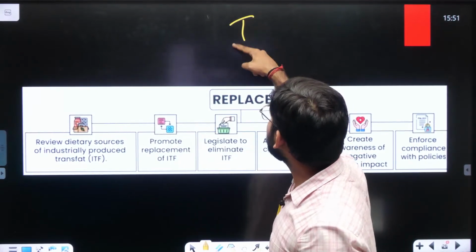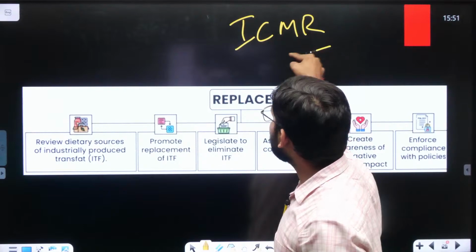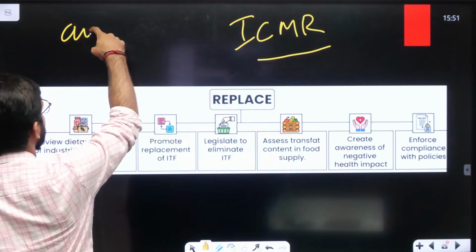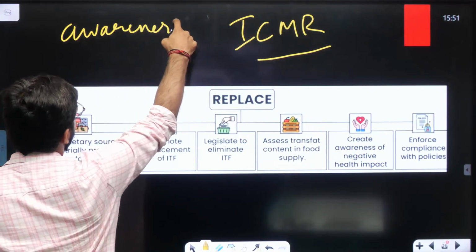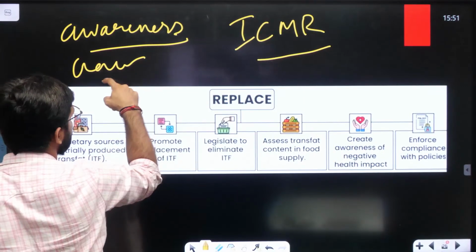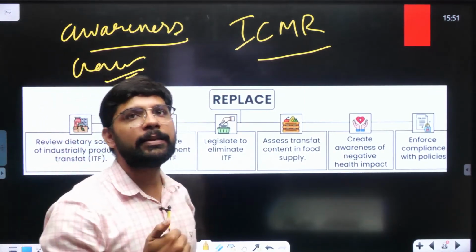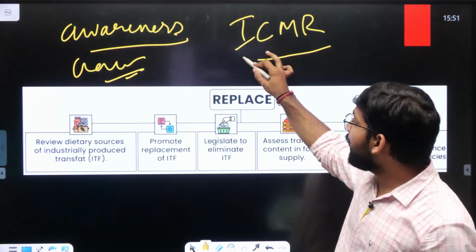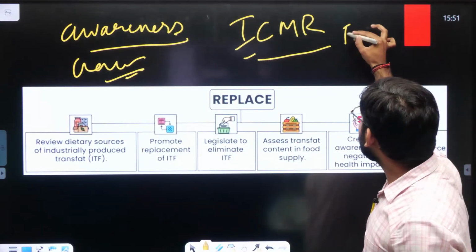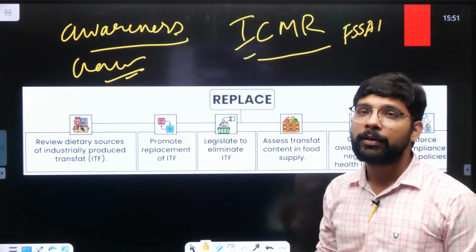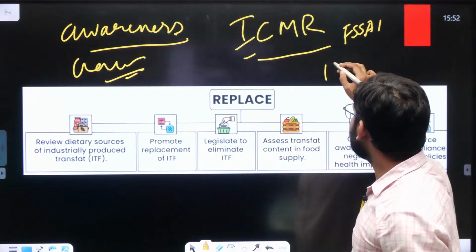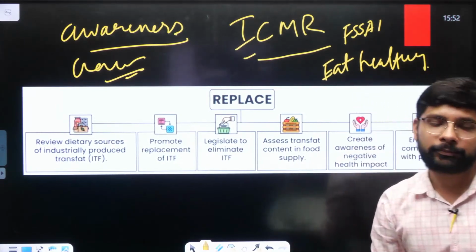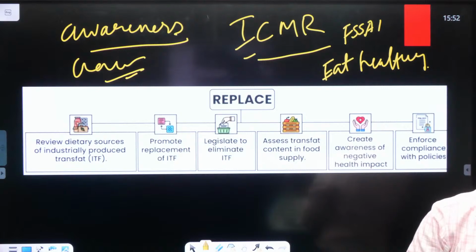We're talking about the Indian Council of Medical Research, which is specifically focusing on the side effects of trans fat, and so they are focusing on awareness generation among humans, so that they can start decreasing the consumption of trans fat or trans fat based products. So in India, ICMR is working on it. In India, FSSAI is working on it, and there is a Fit Health, Eat Healthy challenge, a program run by the government of India.